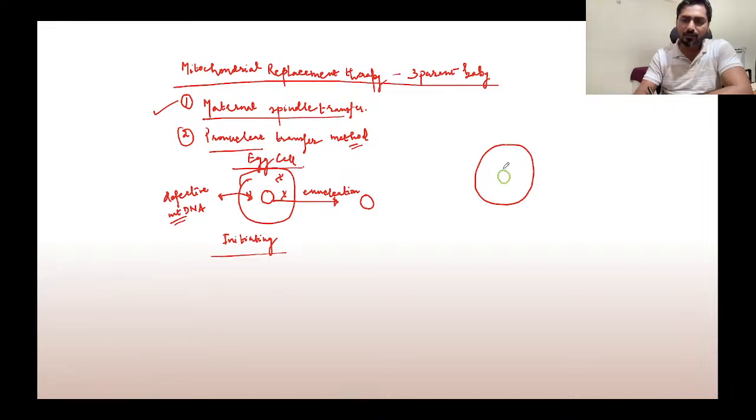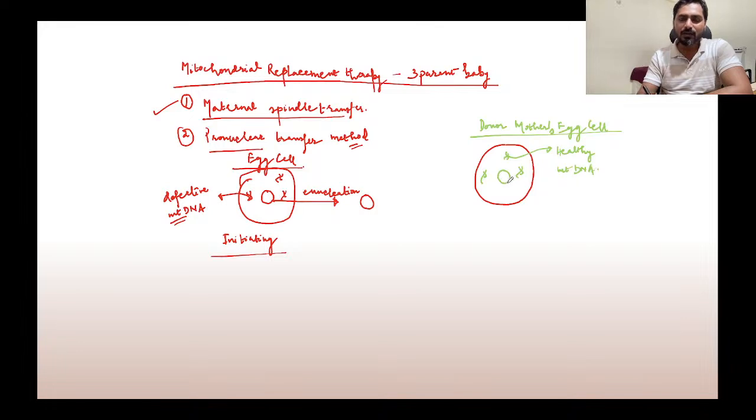So this is a donor mother's egg cell, and this donor mother's egg cell is containing what? Healthy mitochondria. So she is having healthy mitochondrial DNA,